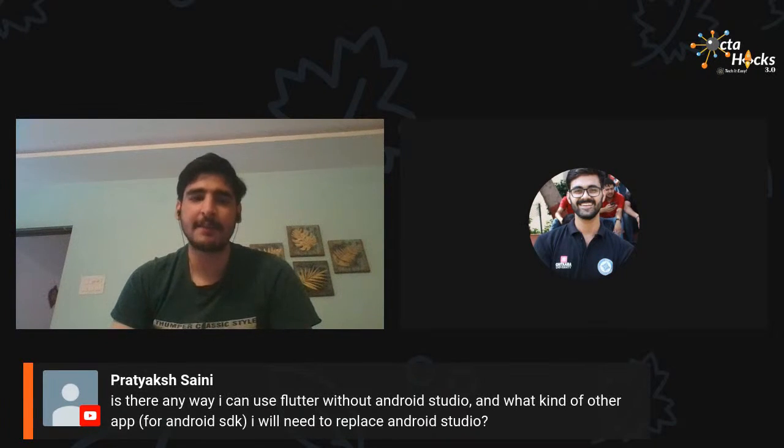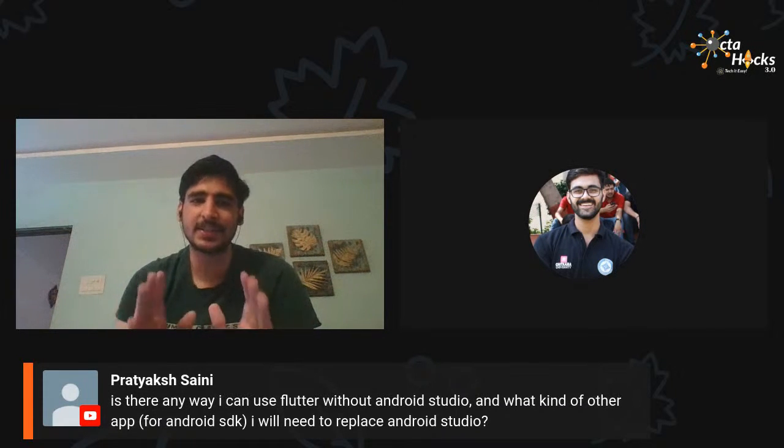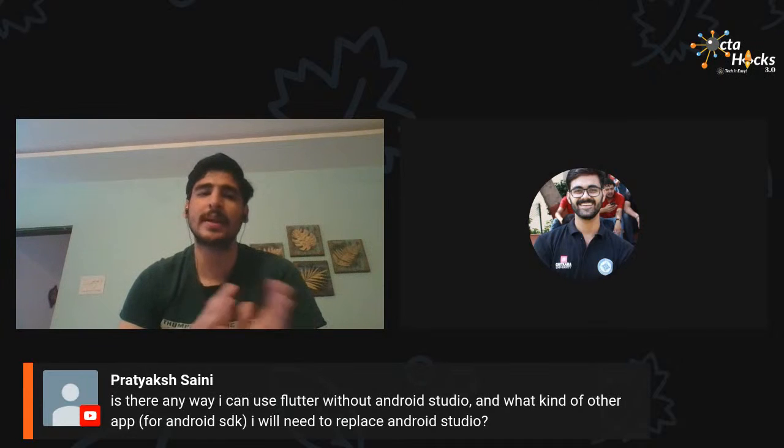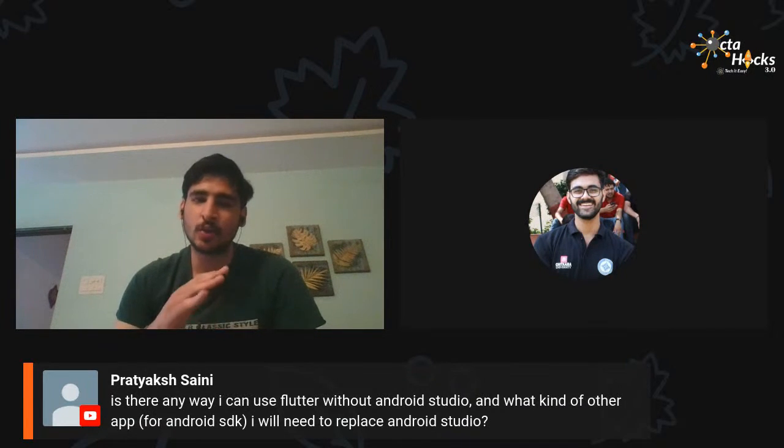But initially, whenever we start working with Flutter, we advise everyone to use Android Studio. Once you have installed Flutter using Android Studio, you can go ahead with VS Code. You can uninstall Android Studio after that. But the initial installation is better to do with Android Studio. Still, if you don't have it, VS Code is perfectly fine. But you can't create an AVD device. An AVD device is basically a virtual device to run on a screen.